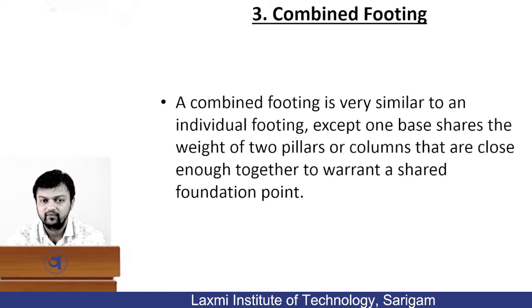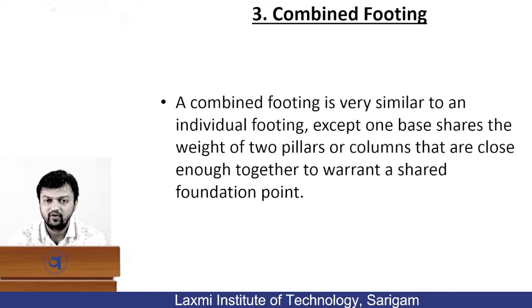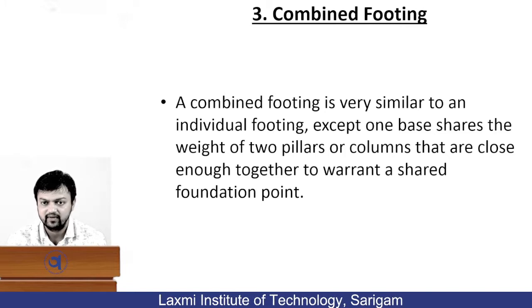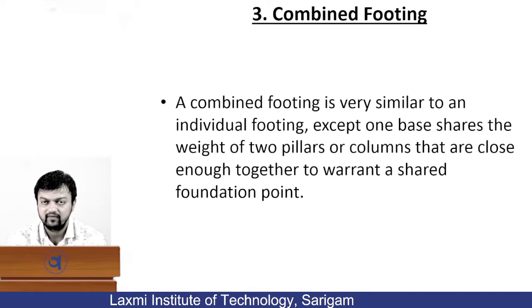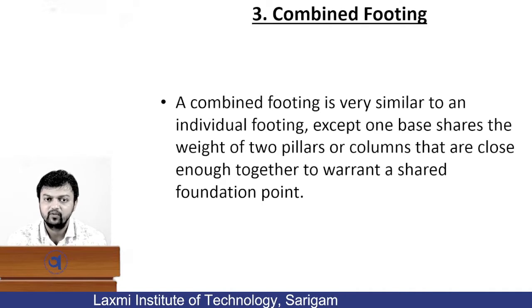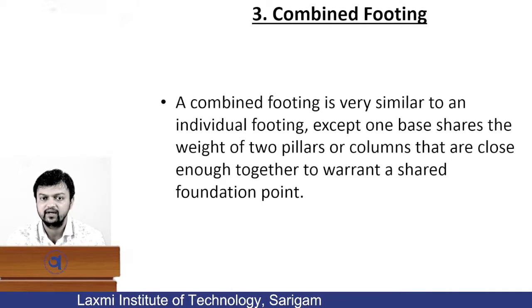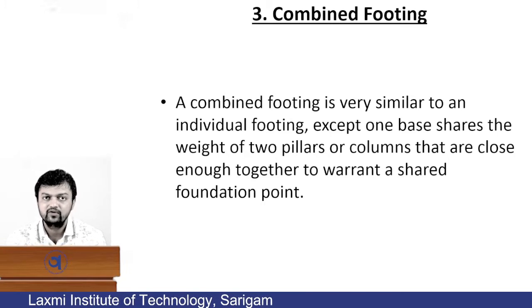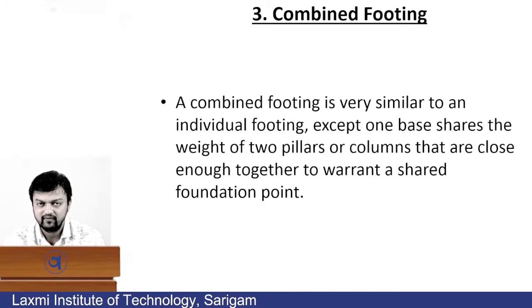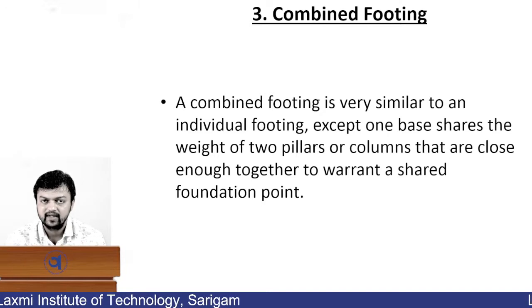Okay. A combined footing will carry the loads of all the columns. As we saw in a raft or mat foundation, it won't carry the load of all the columns, but here, suppose there are two columns, the foundation will be such that it covers both the columns. A combined footing is very similar to an individual footing, except one base shares the weight of two pillars or columns. Okay, there will be two pillars or columns whose weight will be carried by this combined footing. We will combine those two columns, meaning the foundations of those two columns will be combined. Okay, so this is called a combined footing.